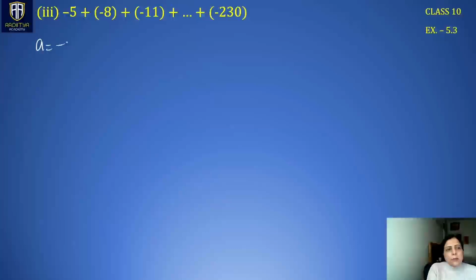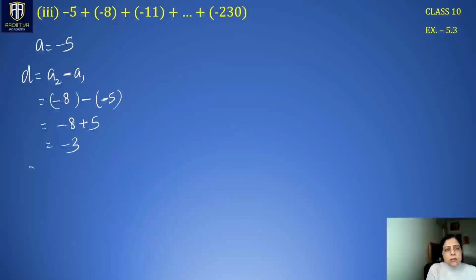Next is, here A1 is minus 5. And for D, we have to look for A2 minus A1, which is minus 8 minus A1, where A1 is minus 5. Don't get confused. This minus is for the formula and A1 is negative 5. So this becomes minus 8 plus 5, which is minus 3.